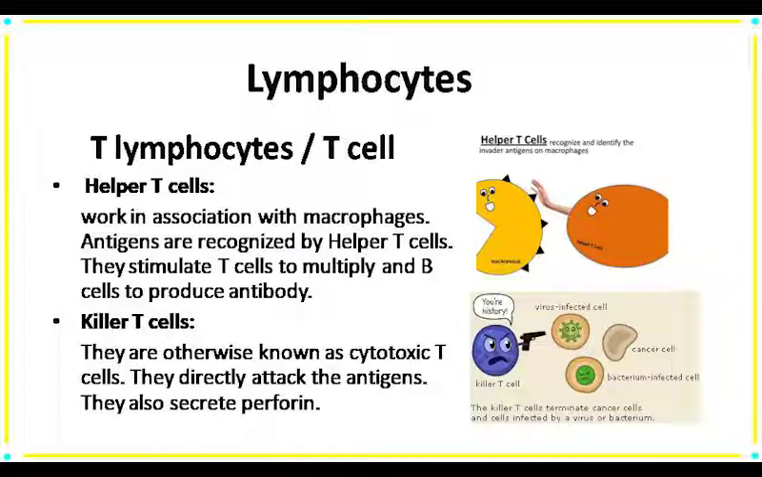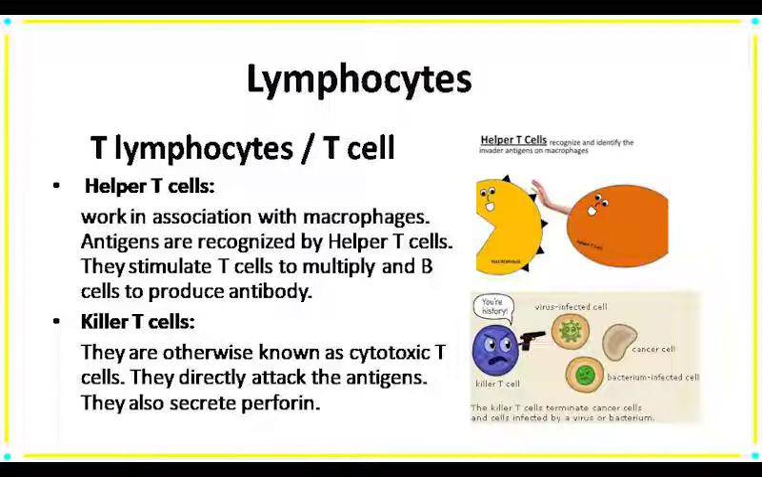Another function of helper T cells is to produce protein mediators. They are known as lymphokines. Lymphokines act on other cells of the immune system and also act on the bone marrow cells. Helper T cells are also known as CD4 cells because they carry the CD4 antigen.